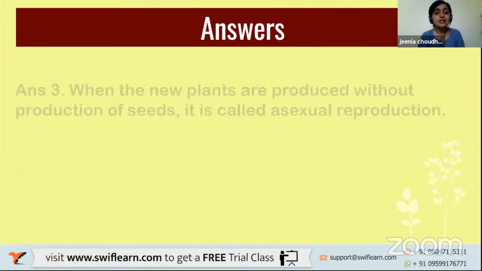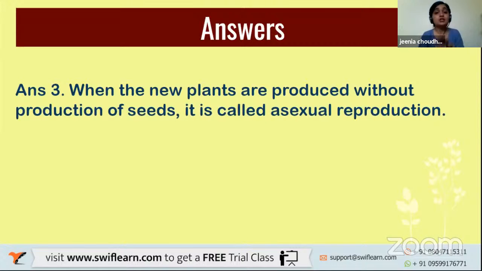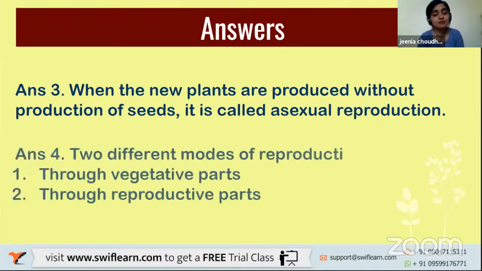Further, when the new plants are produced without the seeds of your fruit or flower, then it is known as asexual reproduction. Further, the two different modes of reproduction are through vegetative parts and through reproductive parts.